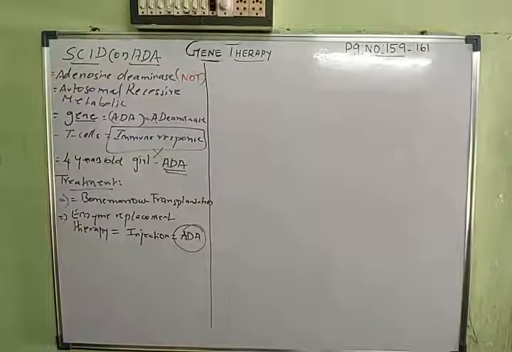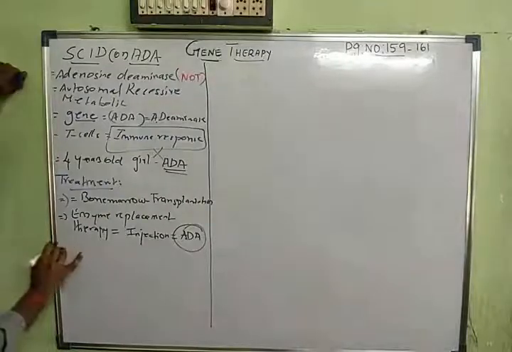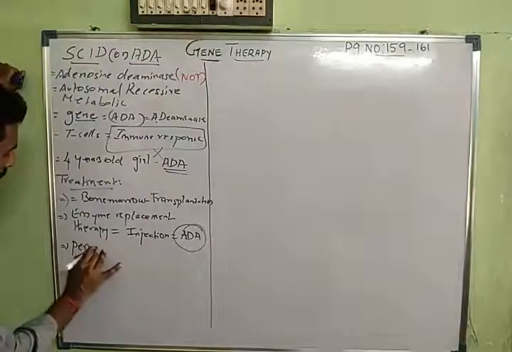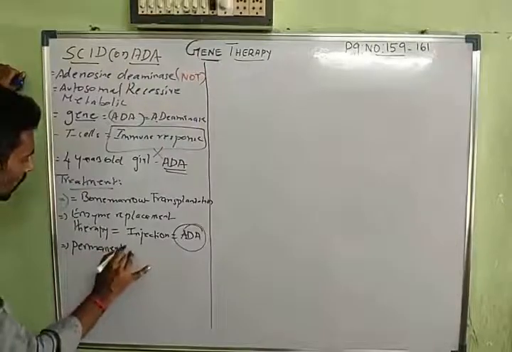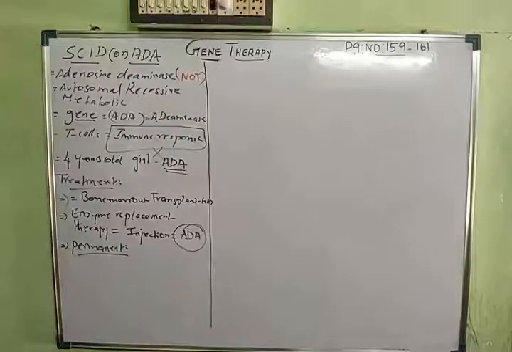But all these are not permanent treatments. So what is the permanent treatment for SCID? The permanent treatment is that ADA is isolated from the bone marrow. ADA is the gene that is responsible.